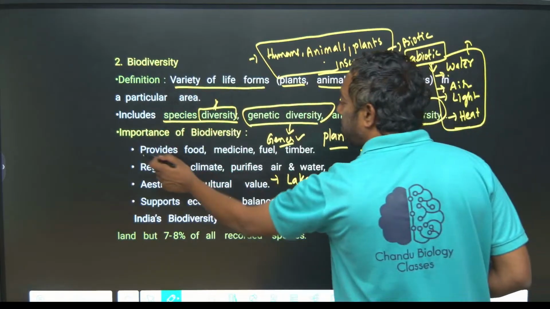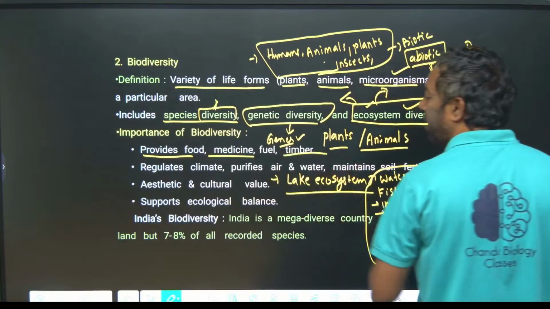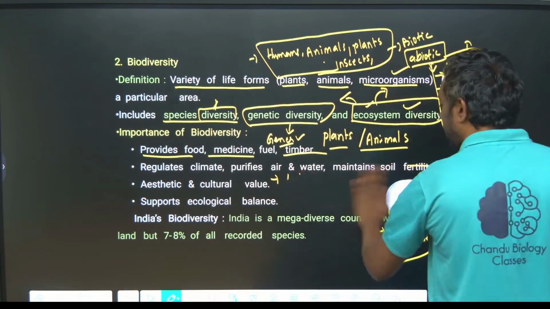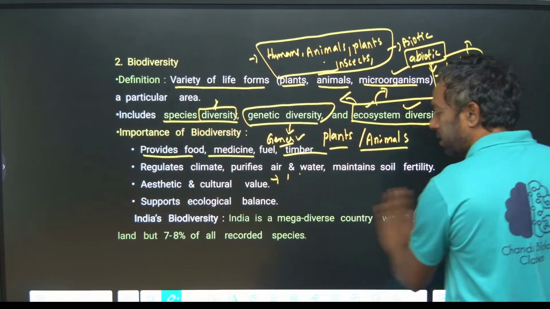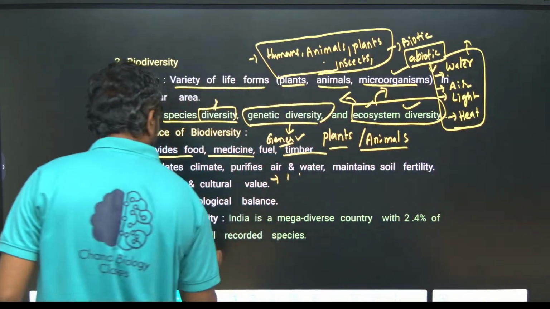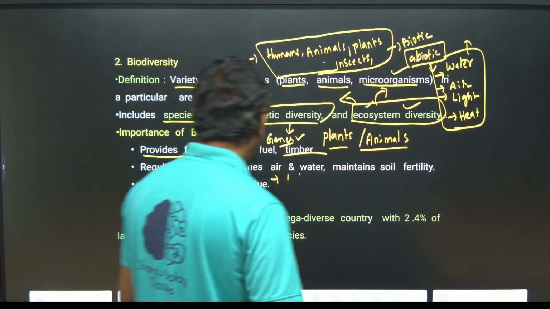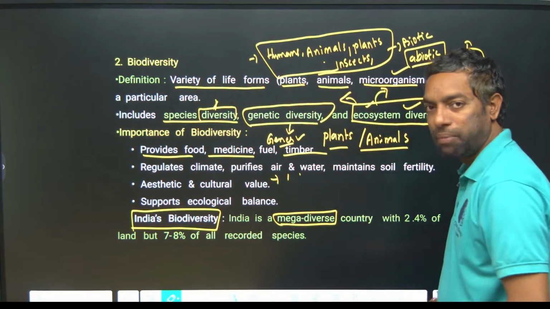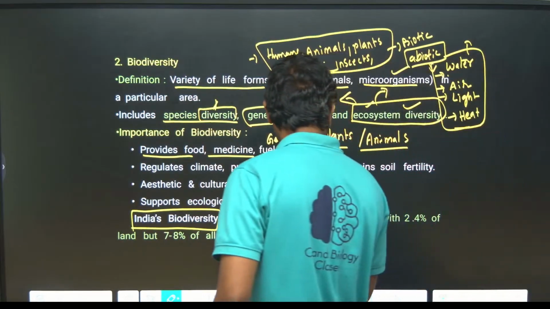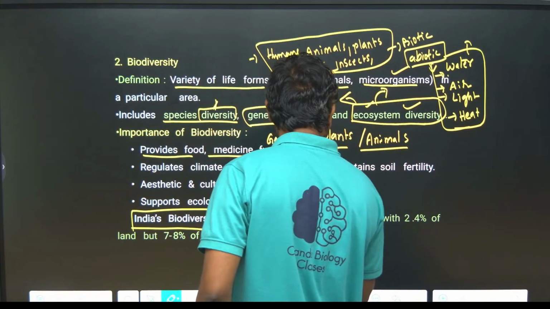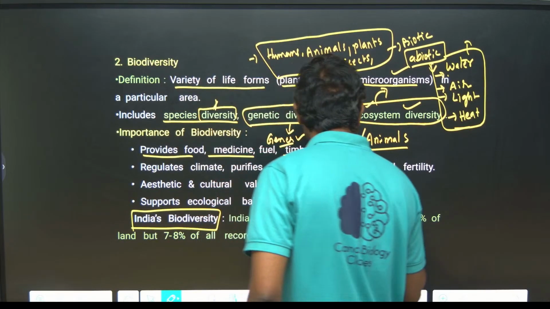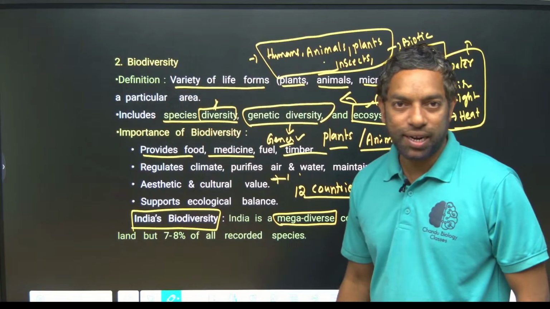Food, they can provide food, medicine, fuel and timber, okay. This is important guys, this is important from the exam point of view. India's biodiversity part is what? India is one of the mega biodiversity countries. Mega biodiversity countries are 12, guys, 12 countries are there. India is one of the mega diversity countries, okay.